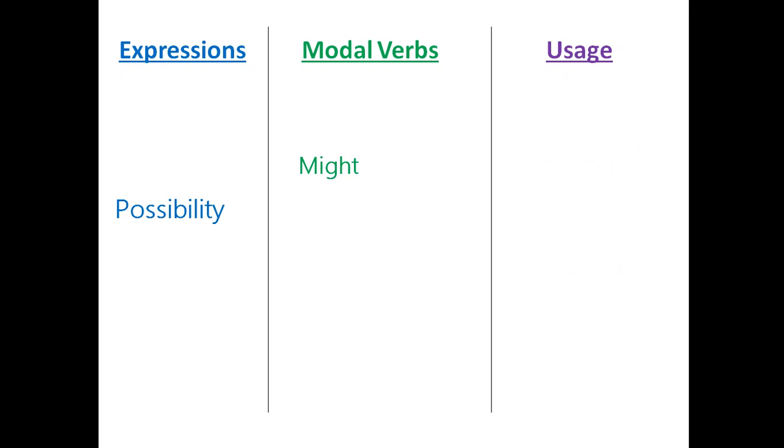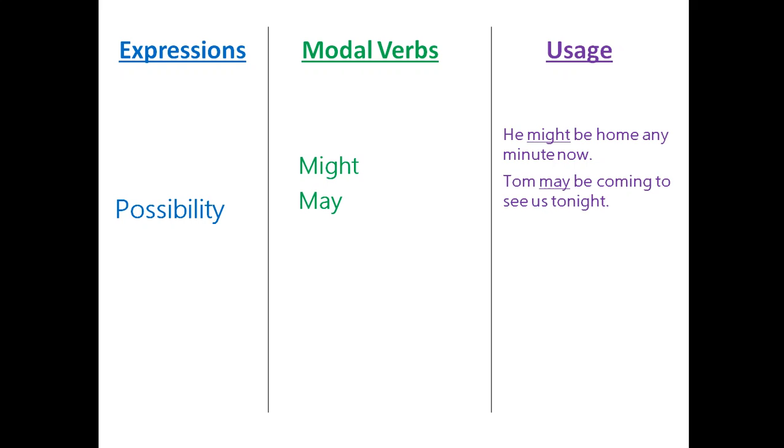Possibility. Might. Might is the modal verb which expresses possibility. He might be home any minute now. Over here we can see the possibility of the subject he. He might be home any minute. May. Tom may be coming to see us tonight. So there is a possibility that the subject Tom may be coming to see us tonight.